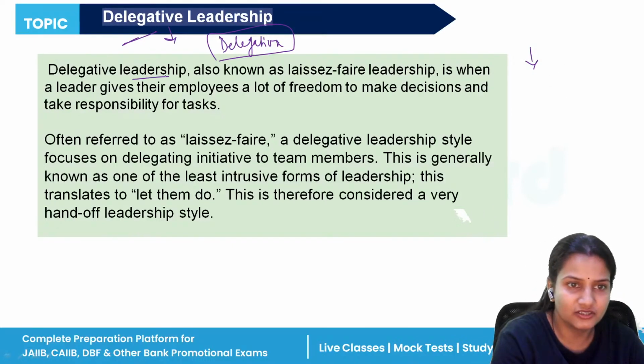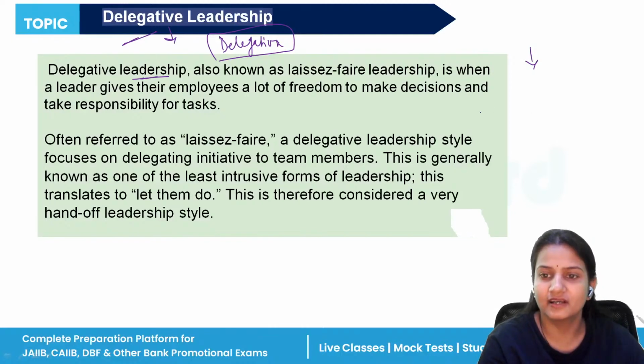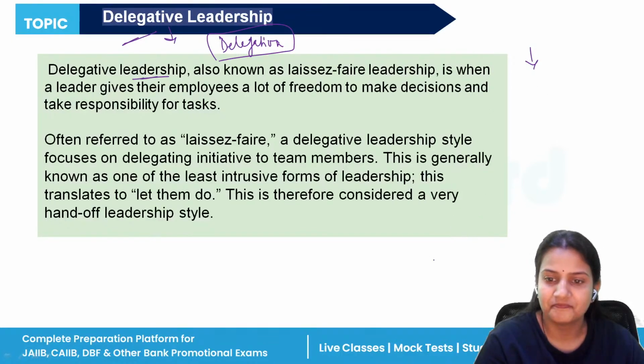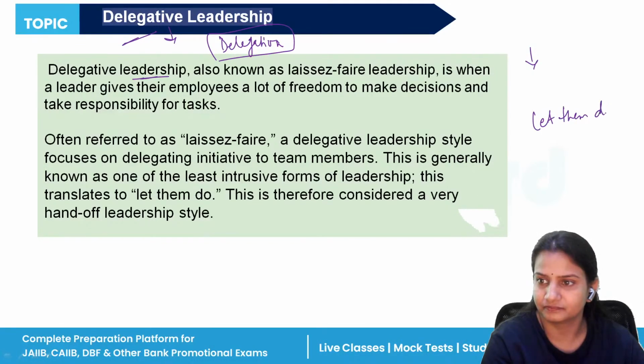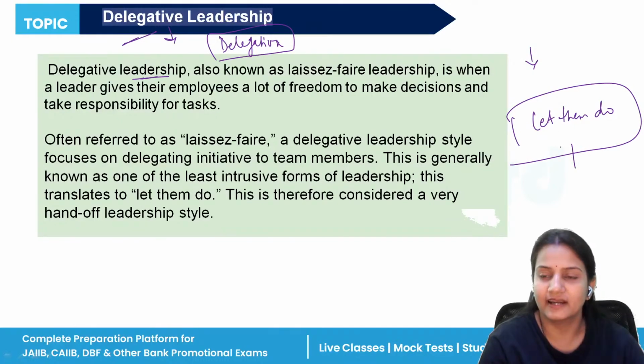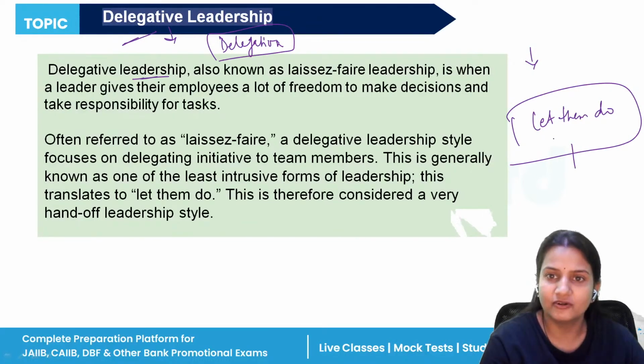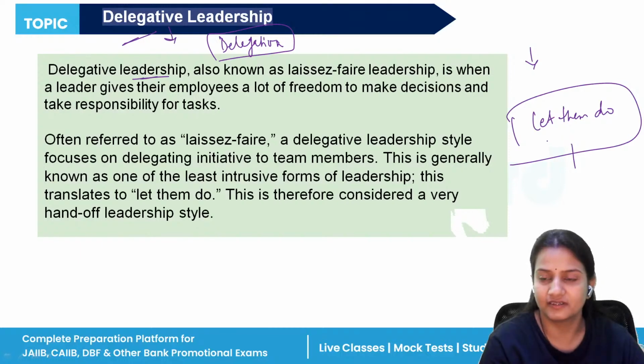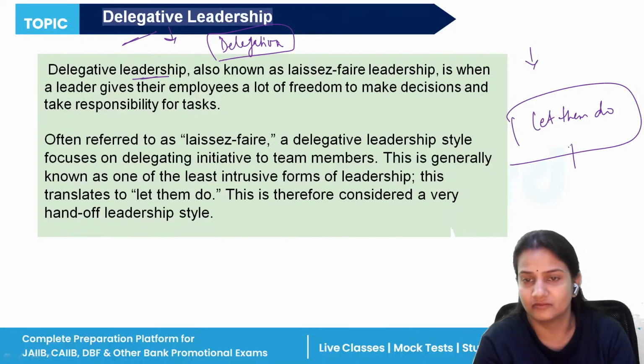So in the delegative leadership style, what will the leader do? The leader will say to their employees, okay, now I am giving you the freedom that whatever decisions you want to take for the company, you can take. Whatever initiatives you want to take for the company, you can take. I am giving you freedom, that is, let them do. I will also see how they are working in the organization, where they want to go with the organization, where they want to reach.